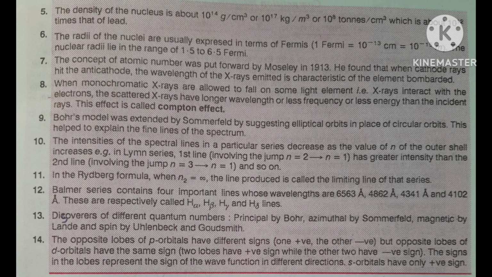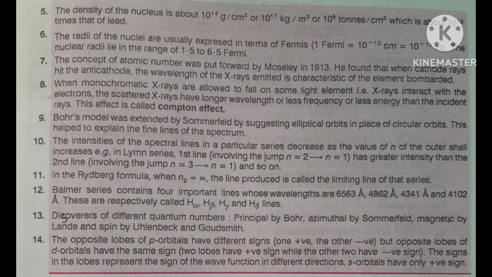Example, in a Lyman series, the first line, involving the jump n is equal to 2 to n is equal to 1, has greater intensity than the second line, involving the jump n is equal to 3 to n is equal to 1, and so on.